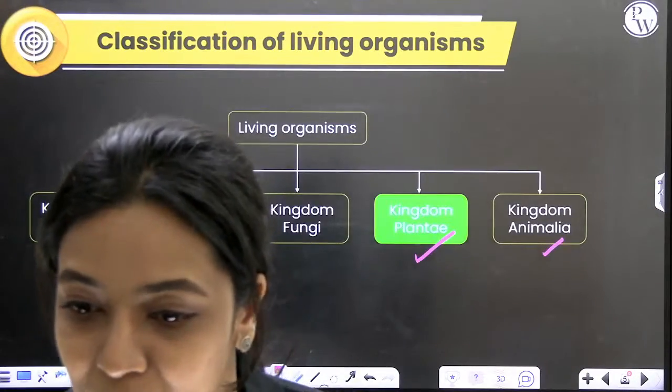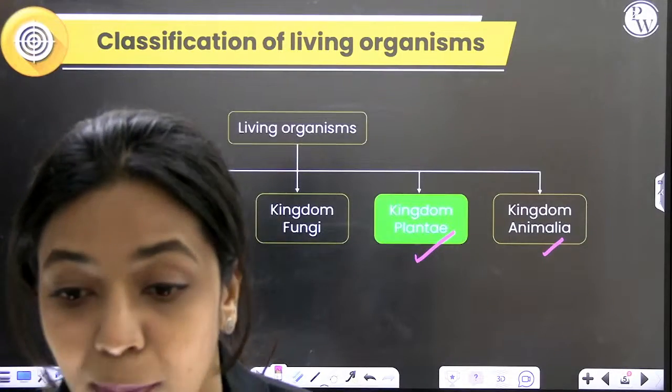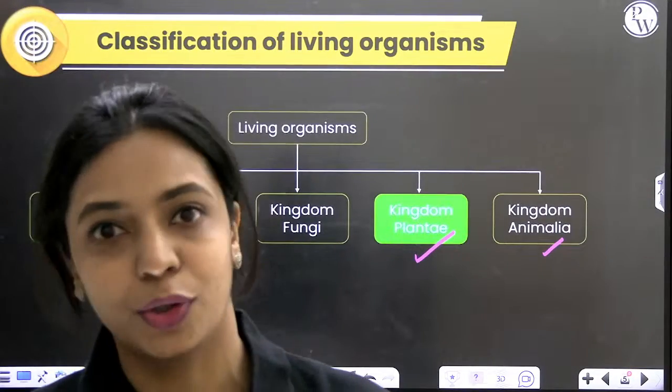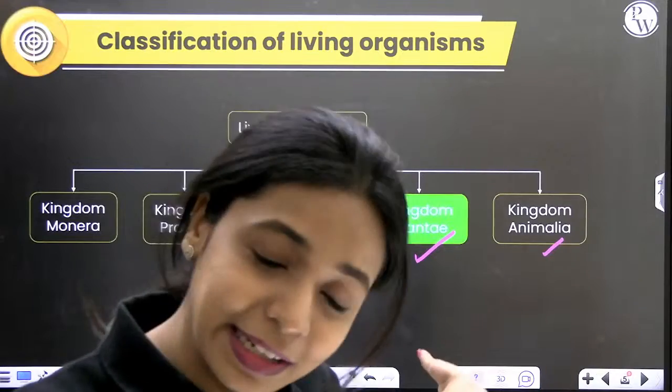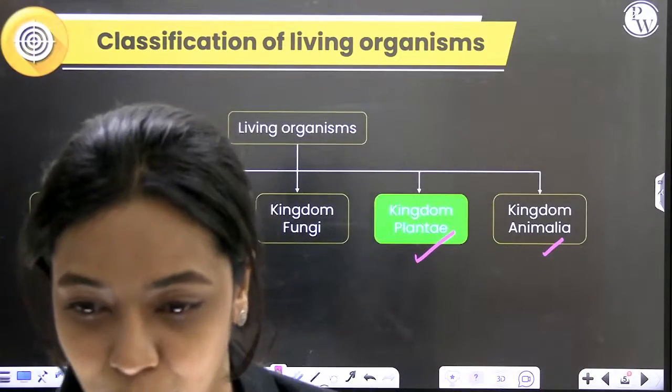Rasika, the name of this chapter is Plant Kingdom. The probability is, Snehashish, about 2 to 3 questions you can expect. Like I showed earlier, sometimes even 5 questions have been asked from this chapter.